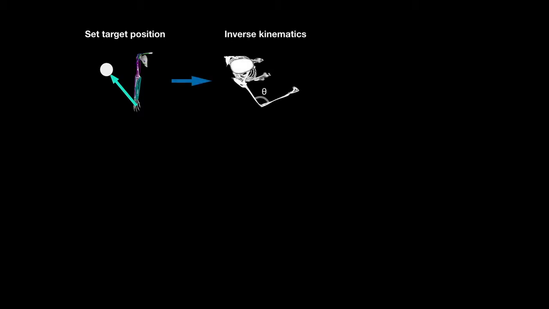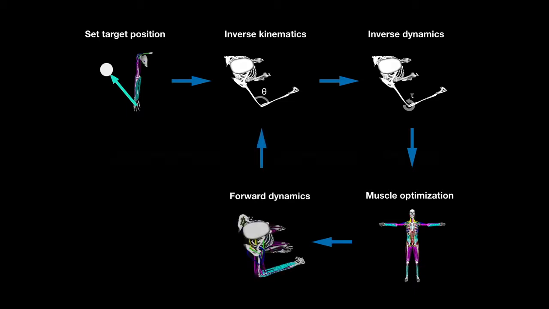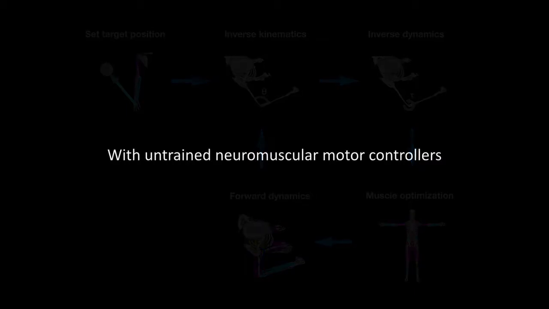Inverse kinematics, inverse dynamics, and muscle optimization computations yield the desired muscle activations that incrementally drive the musculoskeletal system to reduce the target error vector. The difference between the desired and previous muscle activations are stored as associated outputs. This cycle is repeated to compute training datasets comprising on the order of millions of input-output pairs.